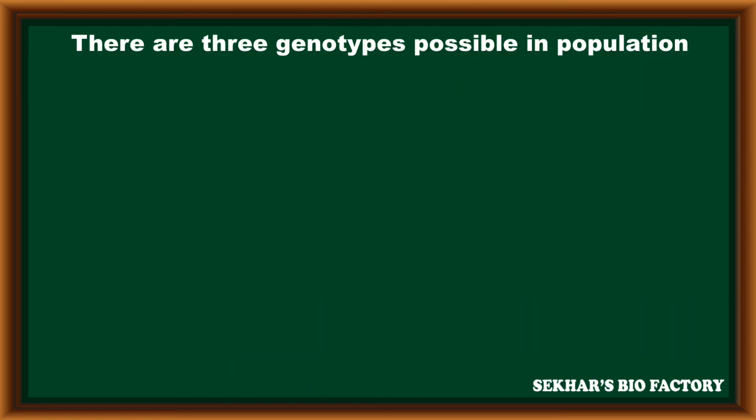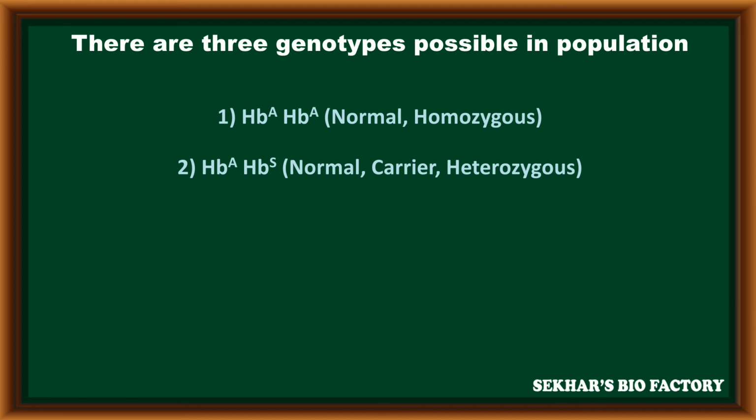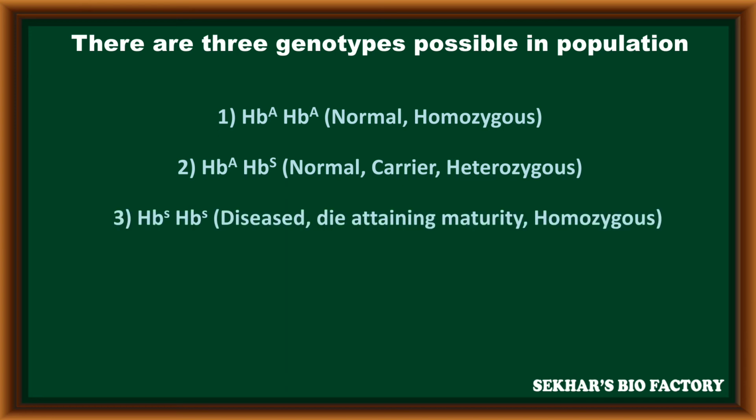There are three genotypes possible in the population due to sickle cell anemia. The first type is HbA-HbA. It is normal and homozygous. The second type is HbA-HbS. It is also normal but acts as a carrier due to the heterozygous condition. The third is HbS-HbS. It is a disease condition. The individual dies before attaining maturity, and it is also homozygous in nature.